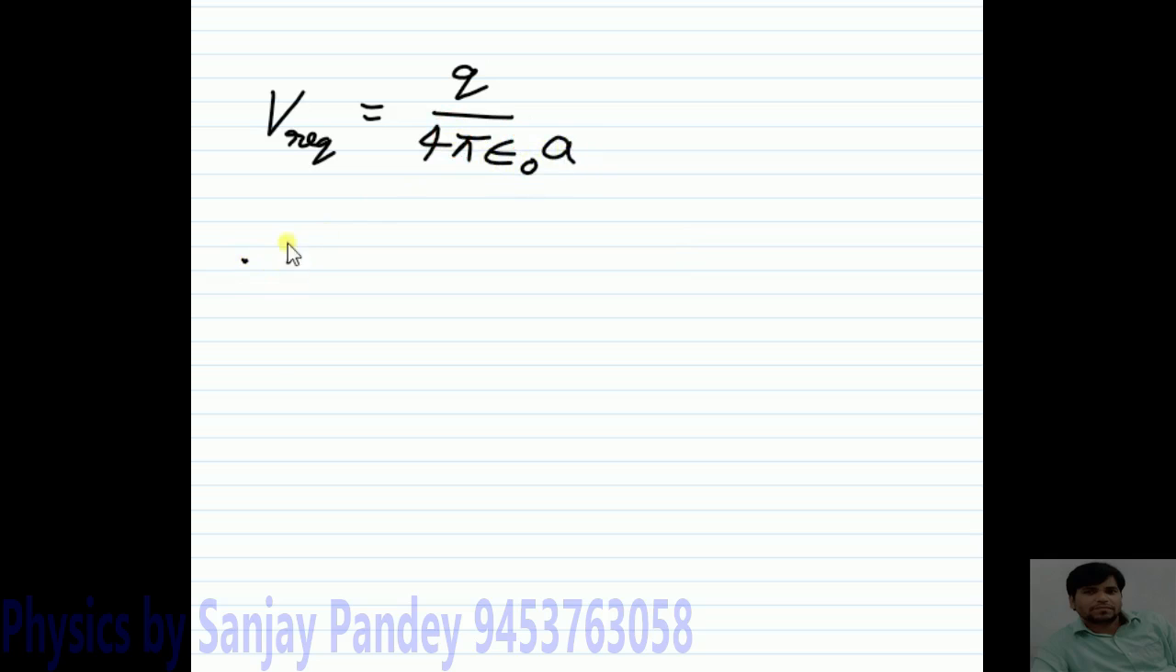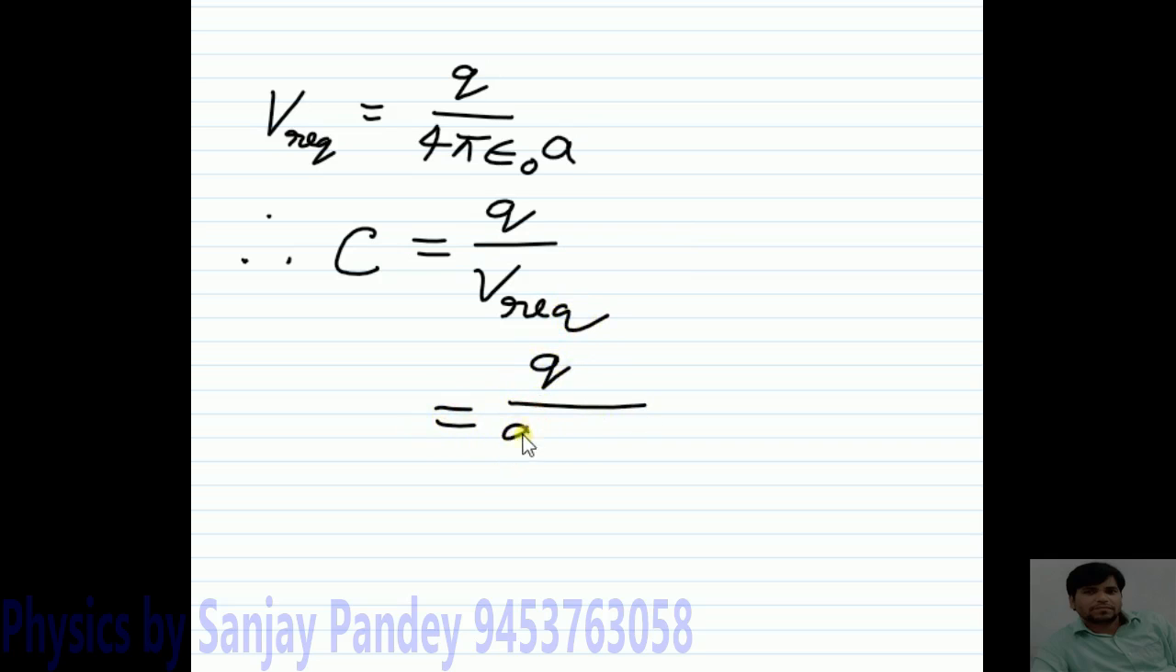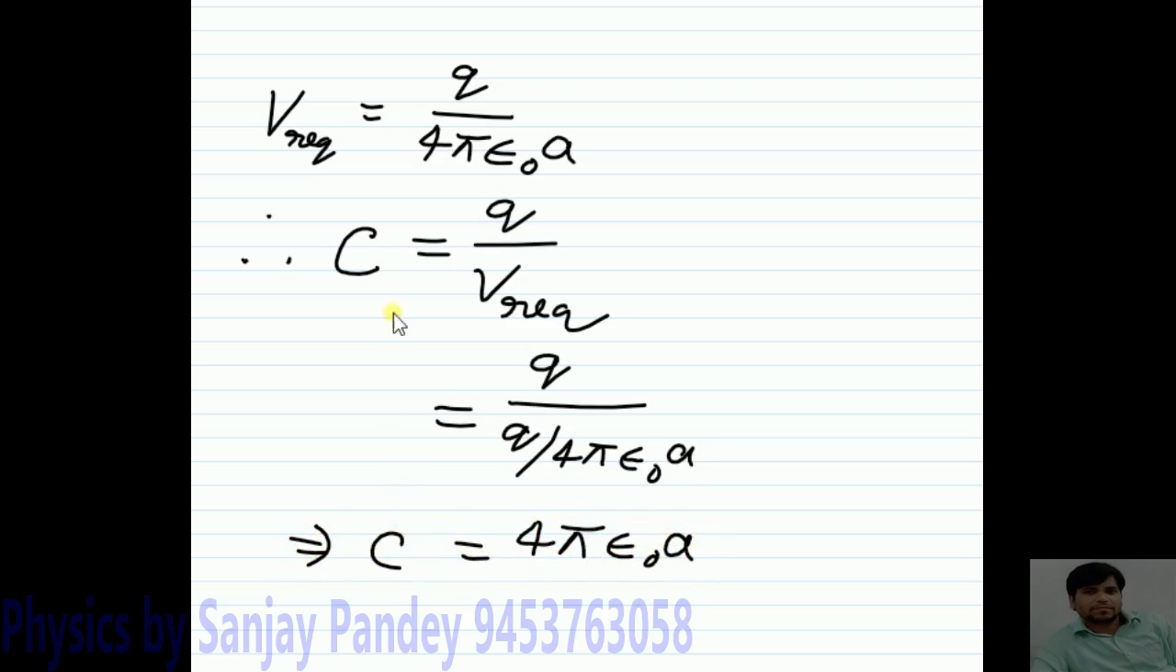Therefore, the capacitance of the system will be C equal to Q upon V required. It will be equal to Q upon Q upon 4 pi epsilon naught A. That is, C will be equal to 4 pi epsilon naught A, for L very much greater than A.